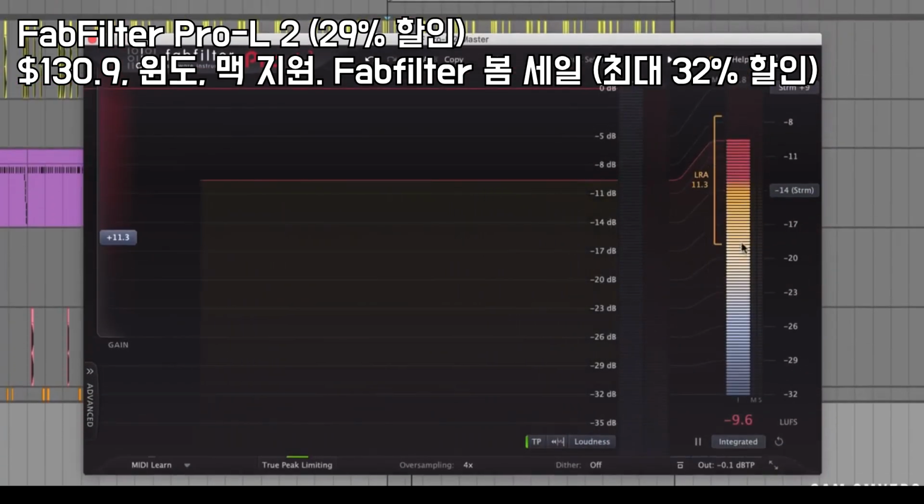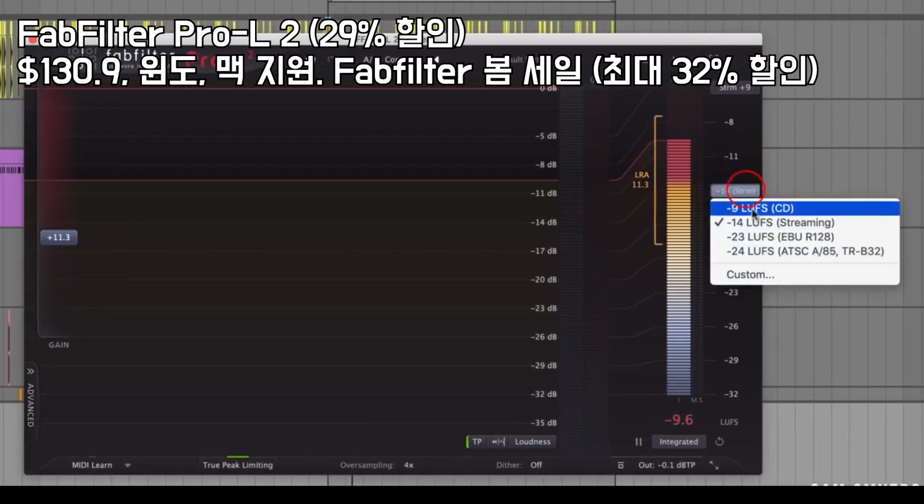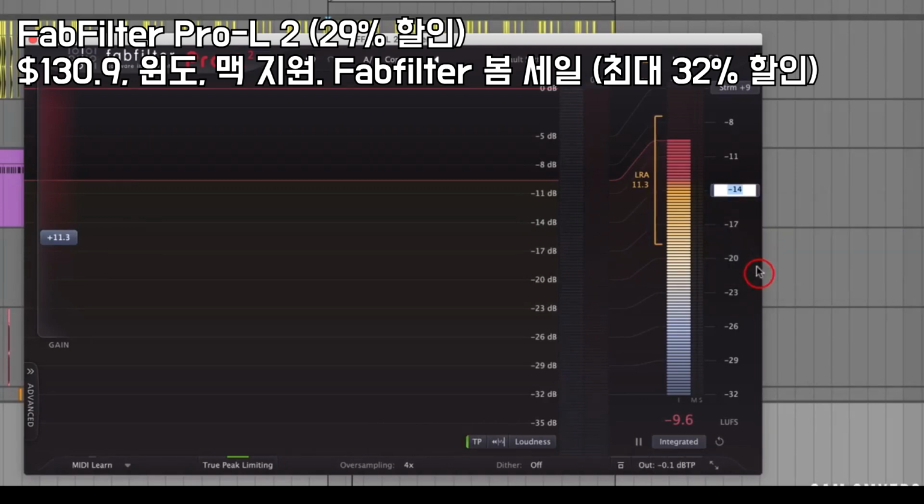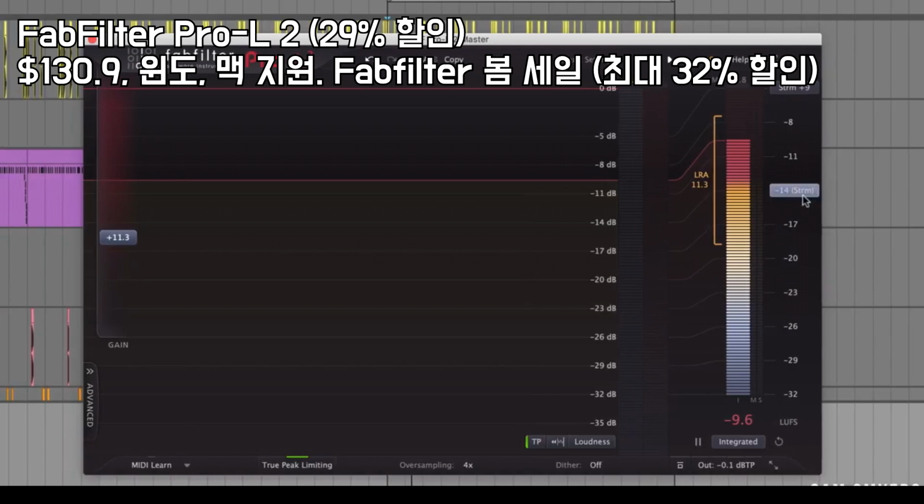This shows us LUFS, which stands for loudness units full scale. This is the best way to measure loudness in my opinion. Here is a loudness meter target, -14. This is set for streaming. I can click on this streaming loudness meter target and then choose custom if I want to set my own target. I will leave that alone because I don't really use targets.